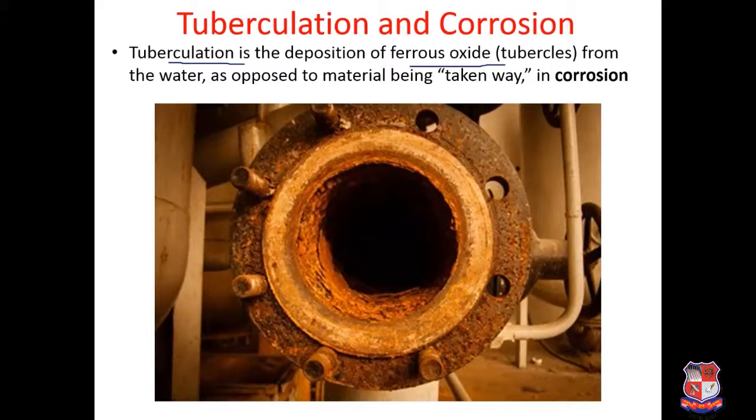While when we are talking about corrosion, it is related to rusting action, in which the material is taken away. Generally, if corrosion or tuberculation takes place in certain water supply pipelines, it affects the carrying capacity of the pipeline. So tuberculation and corrosion are to be properly taken care of when we are supplying water to the distribution system, and it should not form tubercles or corrode.